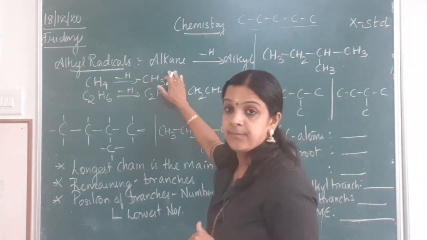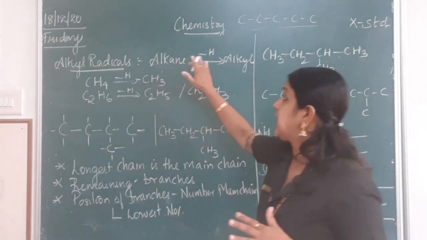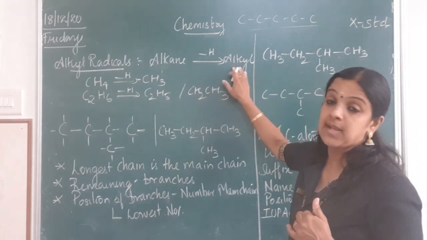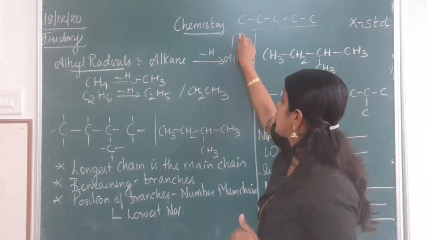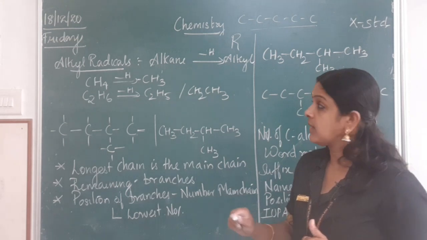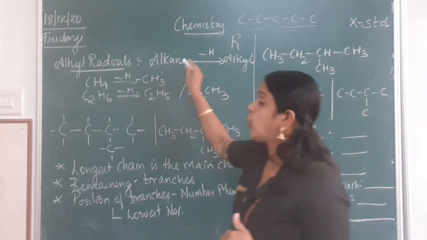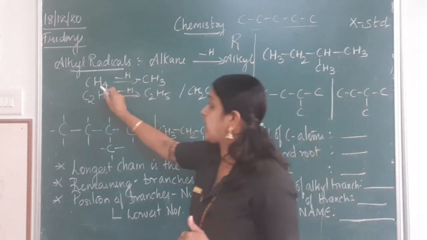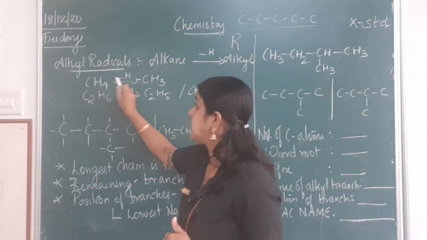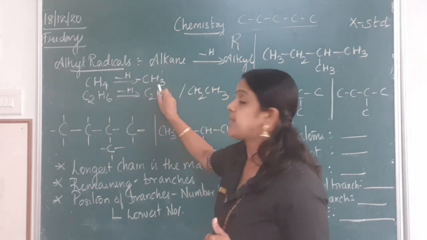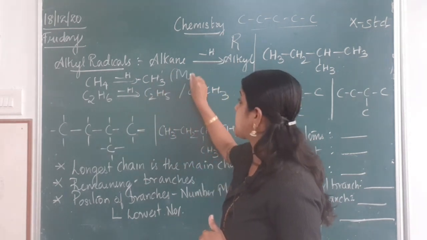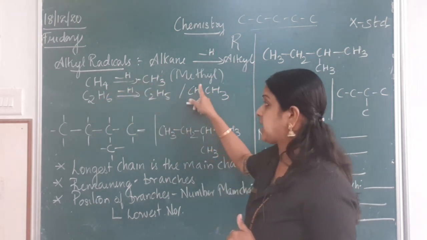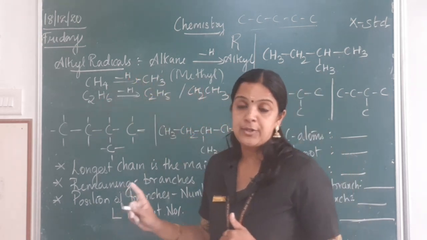If an alkane, any alkane, loses a hydrogen, it becomes an alkyl, which is denoted as R. I repeat, an alkane, when it loses a hydrogen, becomes an alkyl. Now you have CH4, methane, with loss of one hydrogen it becomes CH3. So you call it methyl radical. Methane becomes methyl with the loss of one hydrogen.